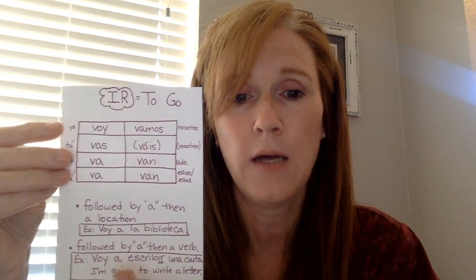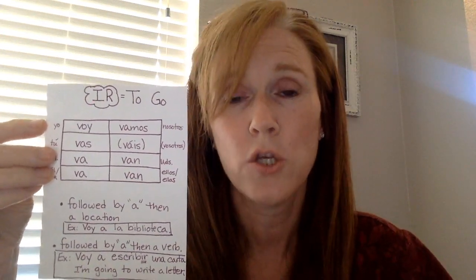Okay. If you look at the example, voy a escribir una carta. I'm going to write a letter. That second verb stays in the infinitive. Voy a ir de pesca. I'm going to go fishing. Voy a estudiar. I'm going to study. So just make sure you use a form of ir plus a plus a verb. You won't have to worry about squishing a and l together because you won't have an l in front of a verb. Okay? So that's the verb ir, to go.